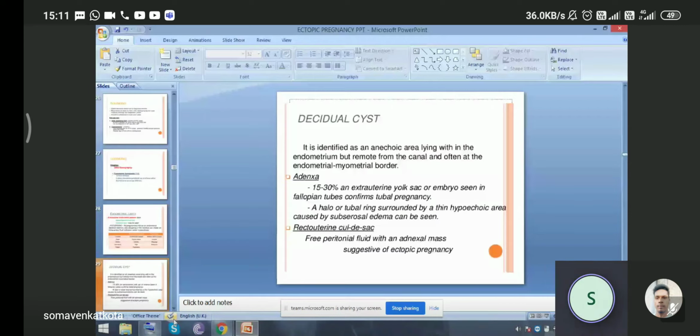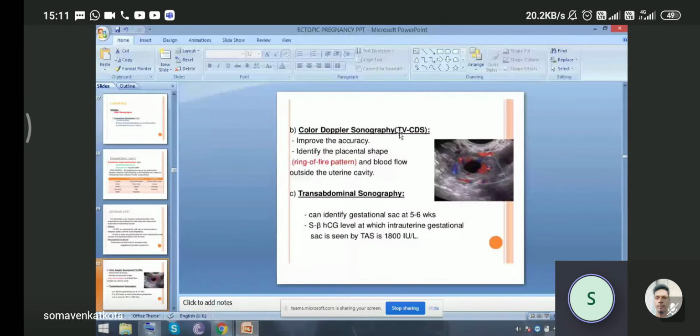So now color Doppler came into sonography along with the transvaginal approach. During transvaginal sonography, we can do color Doppler sonography. It improves the accuracy to identify the ectopic site. Then any placental shape that is present gives a pattern like a ring of fire. As here we can see, the color Doppler flow in the vascular region is seen, and it looks like the ring of fire pattern, with blood flow outside the uterine cavity. The red marks all the blood flow outside the uterine cavity. It means the pregnancy is outside of the uterine cavity.